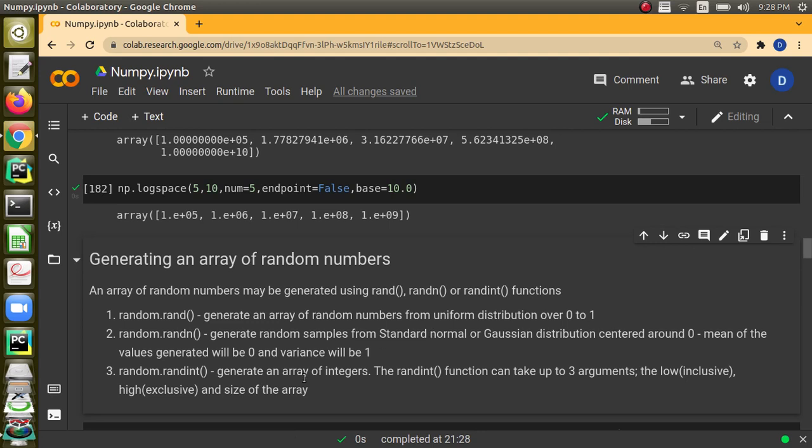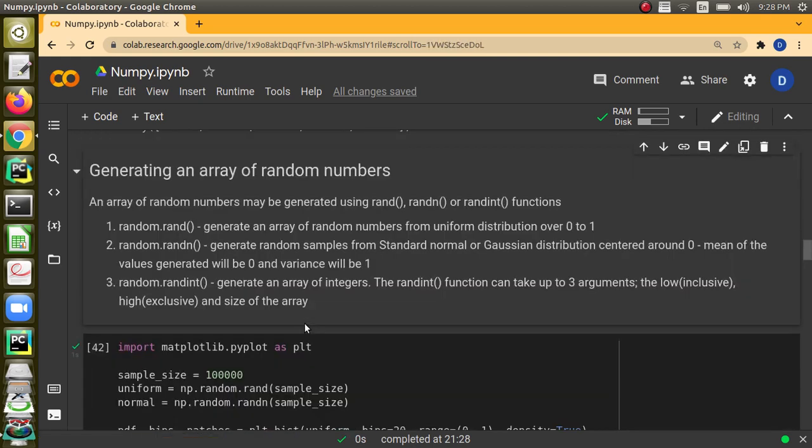Okay. So the next way of generating is generating random numbers. There are 3 ways to generate random numbers. The first one is rand function. Second one is rand_n function, and the third one is rand_int function. When you see the difference between all these three, rand_int is for generating integers from start value to stop value, and the size of the array we will be giving.